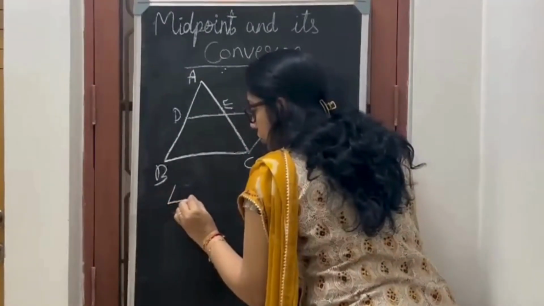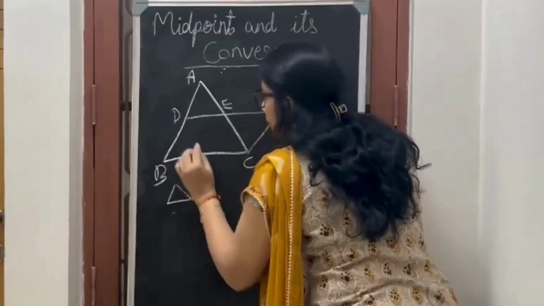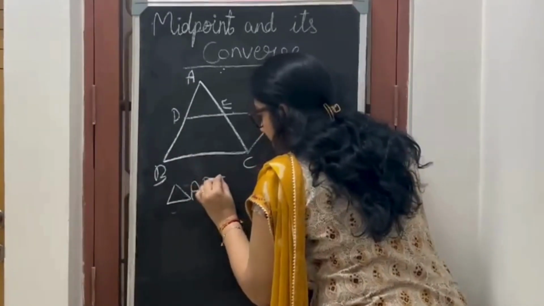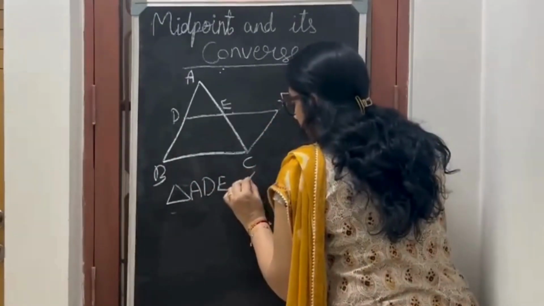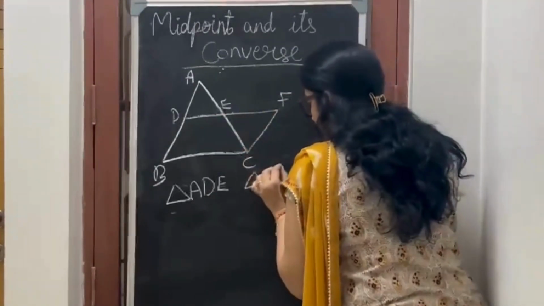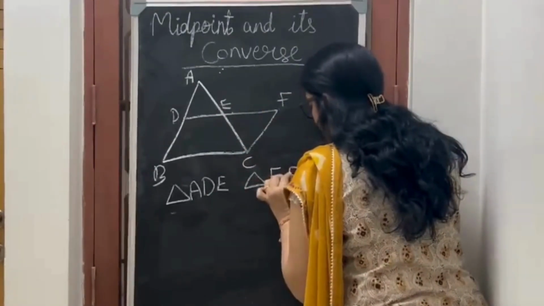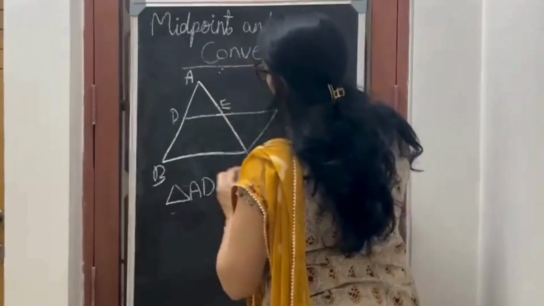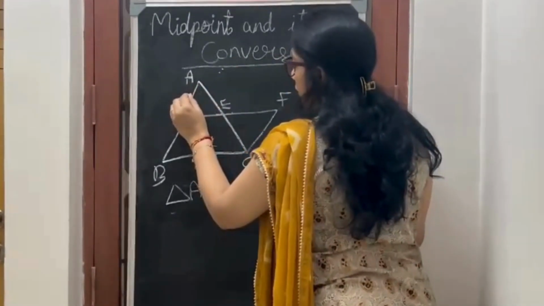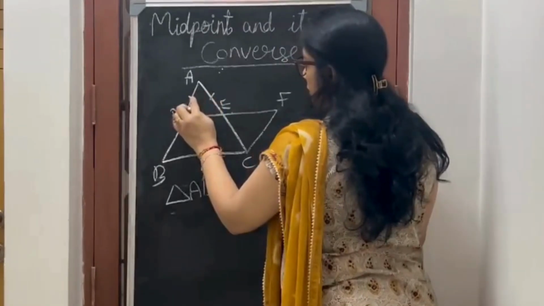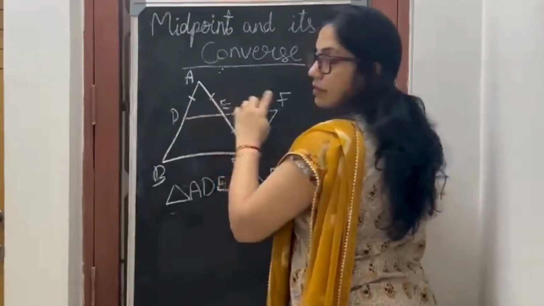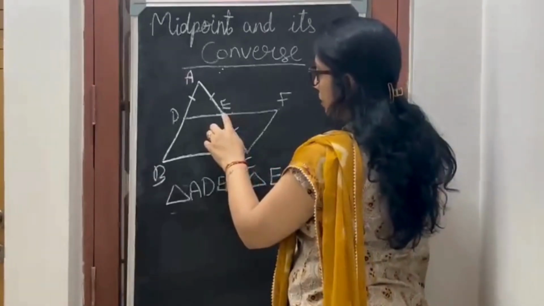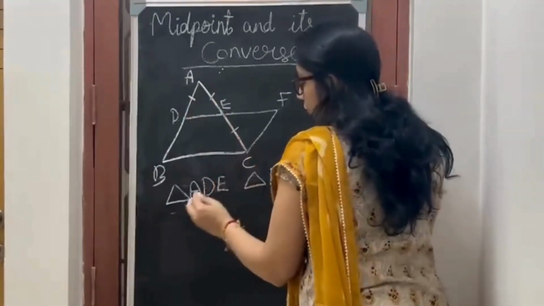So, triangle ADE and triangle EFC. How will I do it? Because it is given that this is a midpoint, AE is equal to EC.